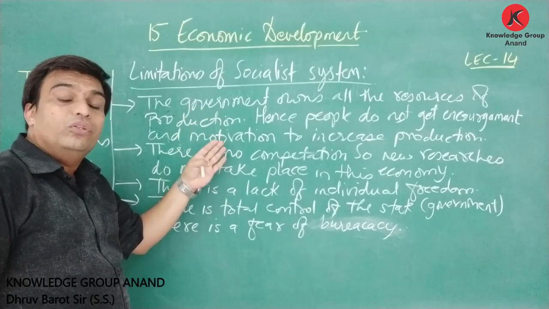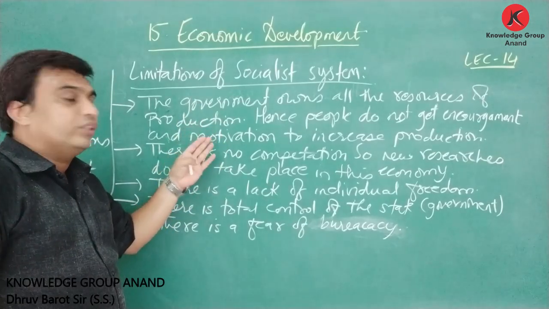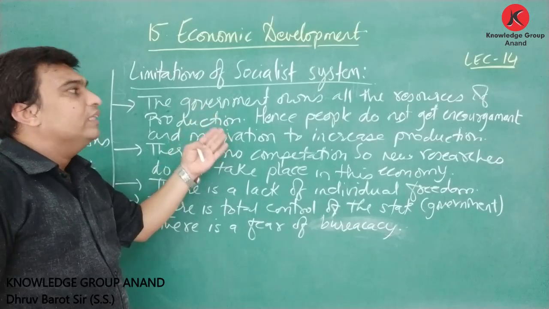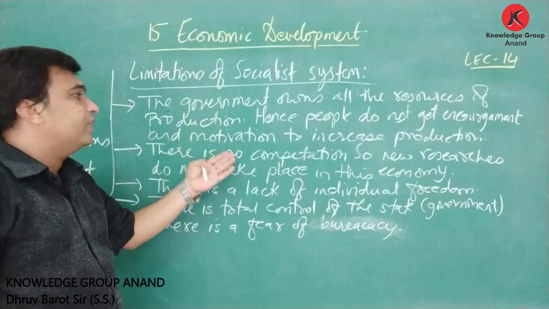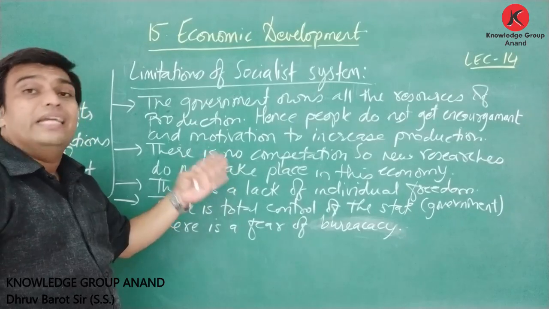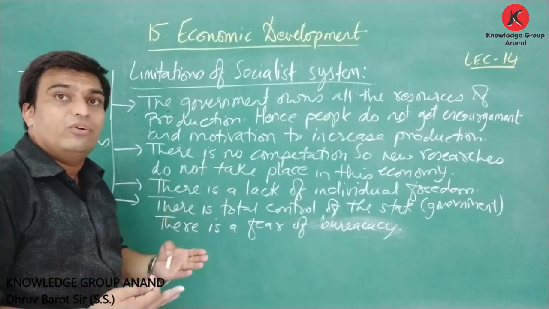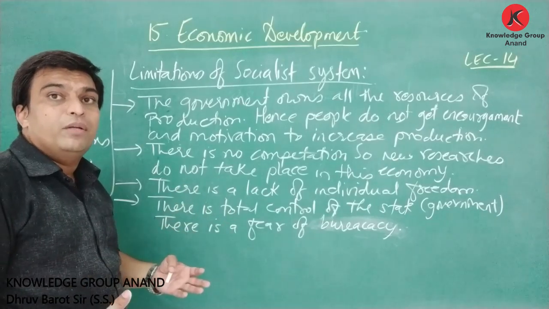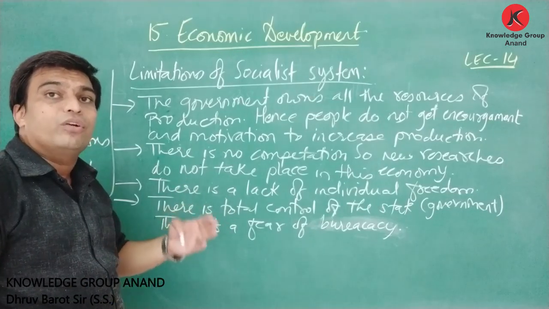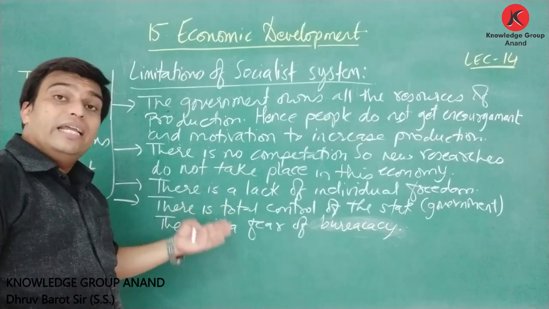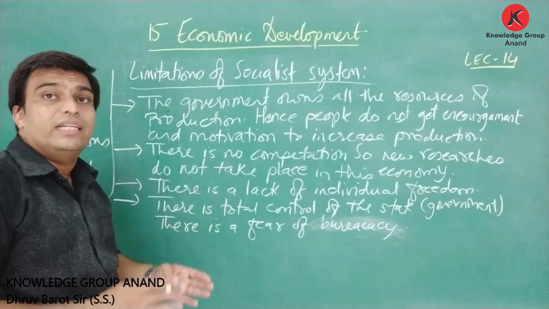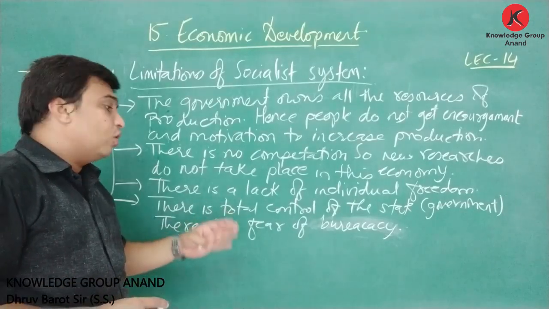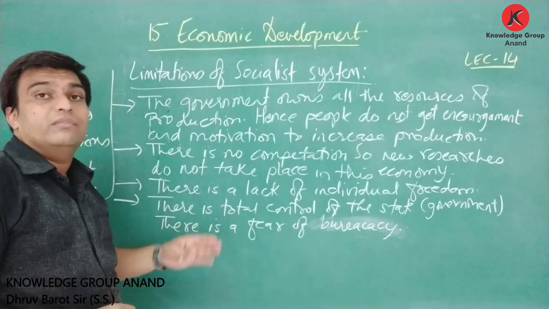Friends, you might have understood the benefits and limitations of the socialist system. The government owns all the resources, and that is why people do not get encouragement and motivation to increase the production. There is no competition, so new researches are not done in this field, and there is a lack of individual freedom for the people to take any type of decision related to production or pricing, and there is total control of the state. That is why there is a fear of bureaucracy, that means government officials. There is a fear of corruption as well in the government offices.